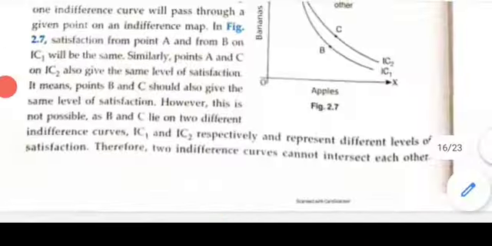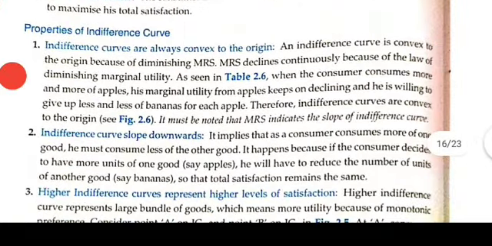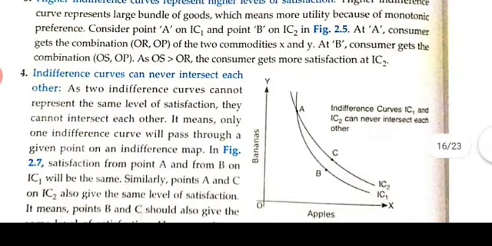Got it, children? So these are the 4 properties of indifference curve. Indifference curves are always convex to the origin because of the diminishing MRS. Indifference curve slopes downwards. Higher indifference curve represents higher level of satisfaction, and indifference curves can never intersect each other. They will only pass. Okay? So this is about the indifference curve properties.